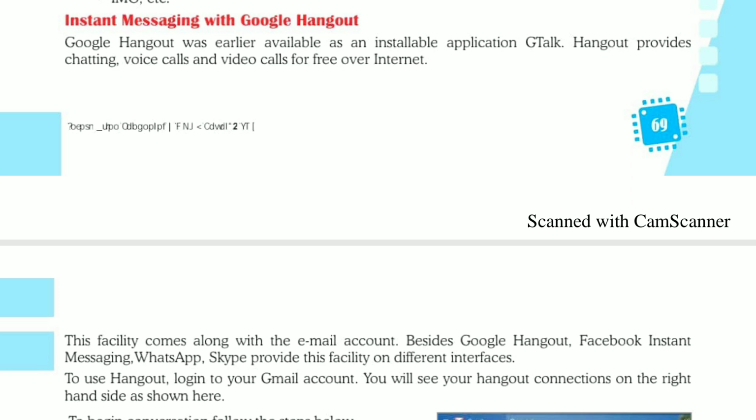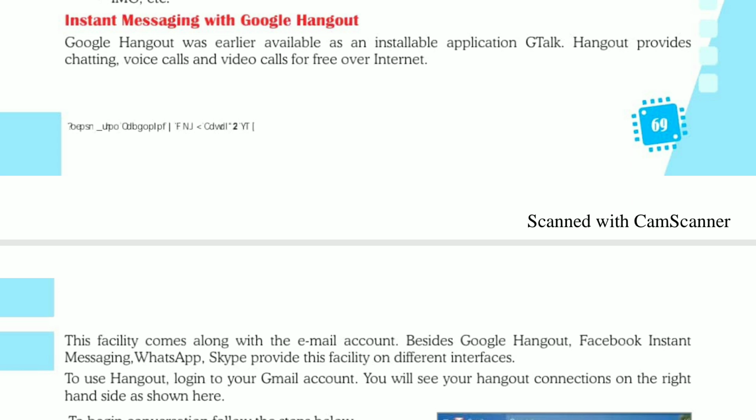Alternatively, if we are not logged onto any Google service, just click on multiple dotted area of the Google service and the services of Google open up. If Hangouts does not show up, click on More and Hangouts shows up.